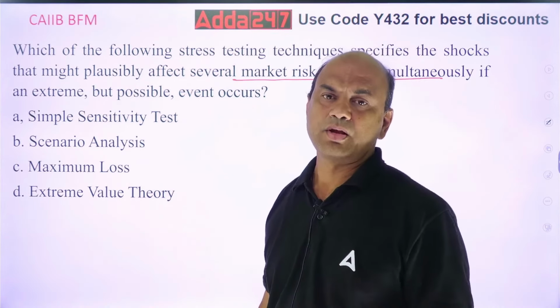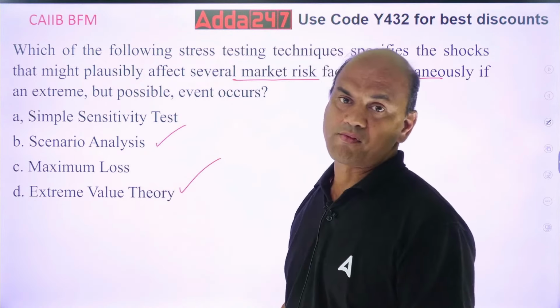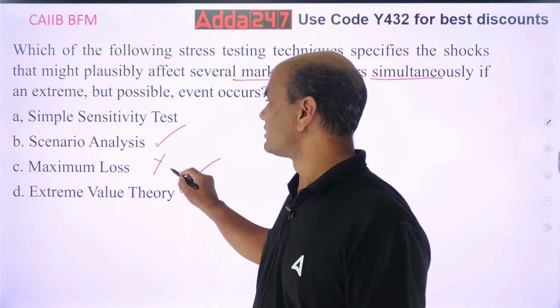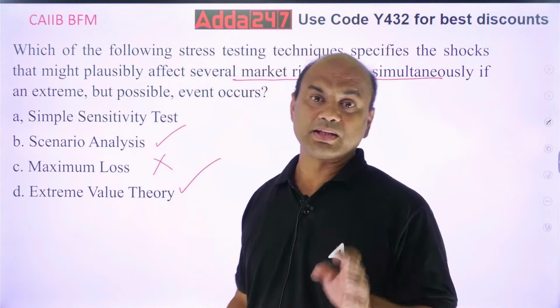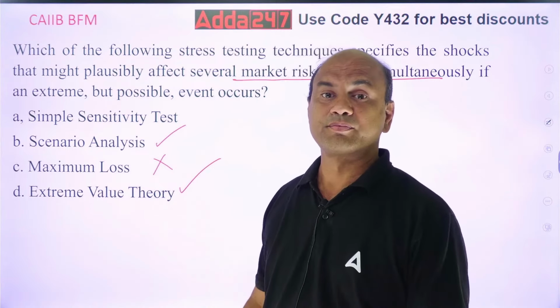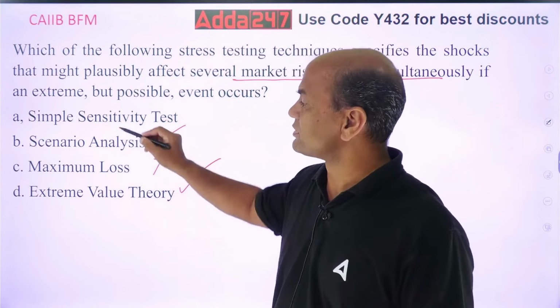Many of you will get confused over here between this and this. Or some of you might think maximum loss, because all the things are coming at the same time. But it's not the answer. Maximum loss is not the answer. EVT is also not the answer, because EVT is different. EVT is not all the things coming at the same time. EVT is basically the market crashing like never before. That's called a tail concept. So this is also not true. The true one is this one.